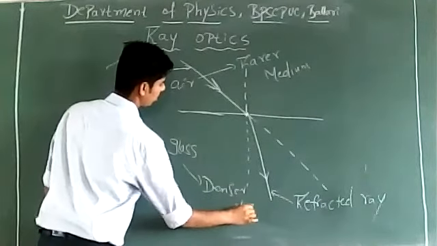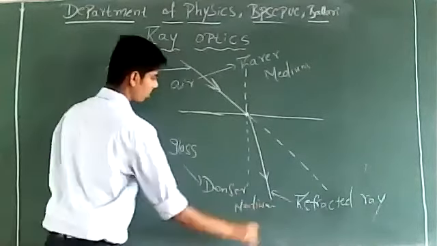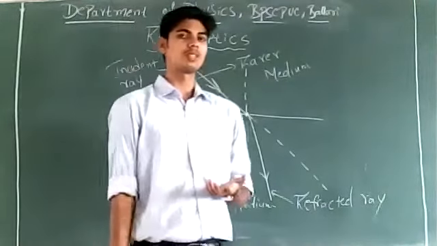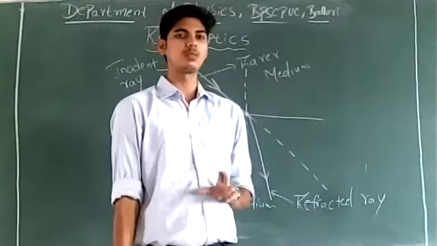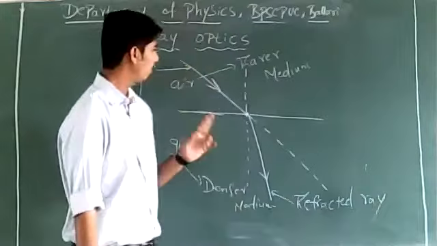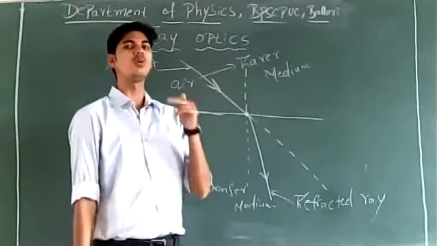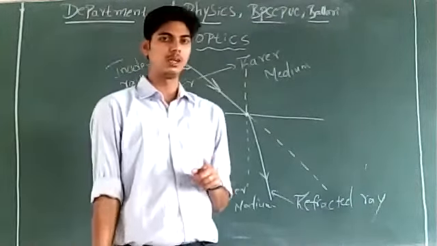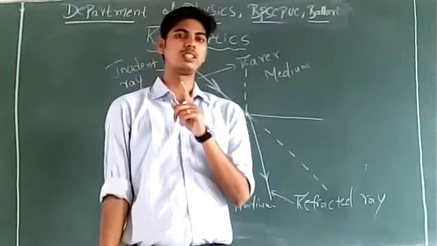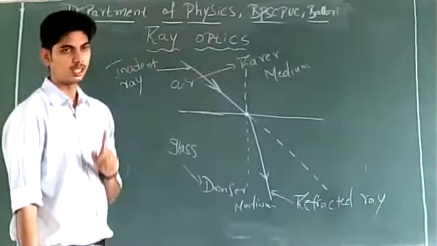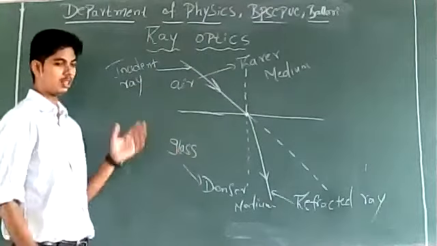Which medium must be called rarer and which denser should be known. The medium in which the speed of light is relatively high is called the rarer medium, and the medium in which the speed of light is relatively low is called the denser medium. This is the idea of rarer and denser medium.